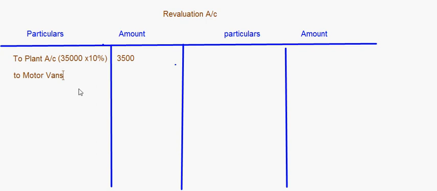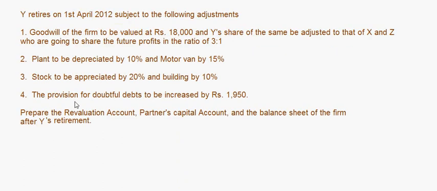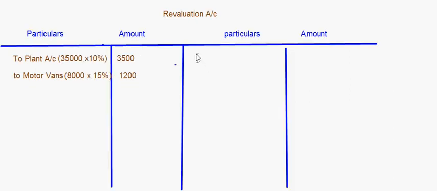So 8,000 into 15%, it comes to 1,200 rupees. Okay, now look at this. Stock to be appreciated by 20% and building by 10%. So these assets are appreciating, so it will come on the credit side.